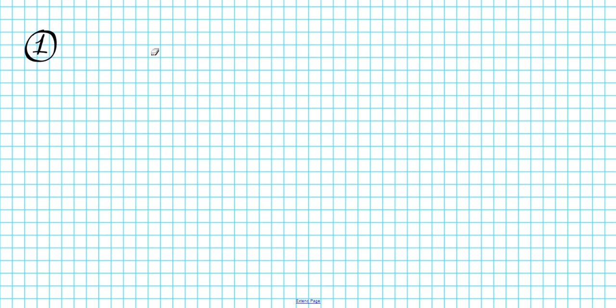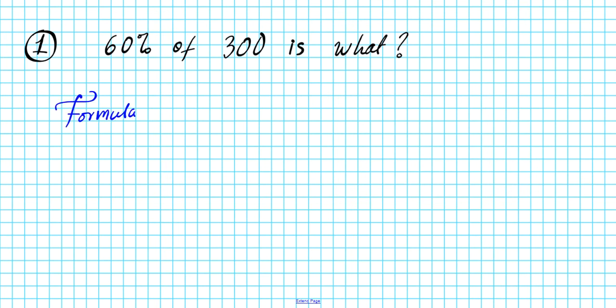Question 1. 60% of 300 is what? Okay, so the formula again, let's write it, that's going to help us solve the problem, is amount equals percent of base. Now let's inspect the problem that we're given. Is always represents the equal to symbol. Percent, 60%, is easy to see that this is our P value.